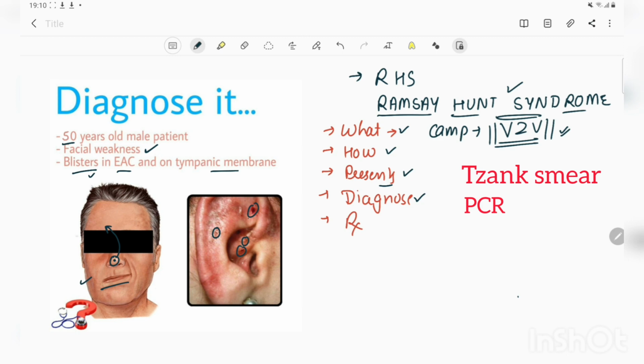If we want to do any radiological investigation, then a CT scan does not give any kind of result, but MRI may sometimes show inflammation around the geniculate ganglion. And lastly, we'll discuss something about the treatment of this disease.